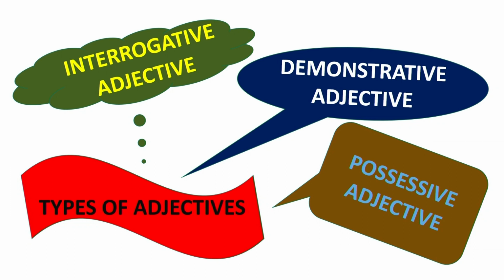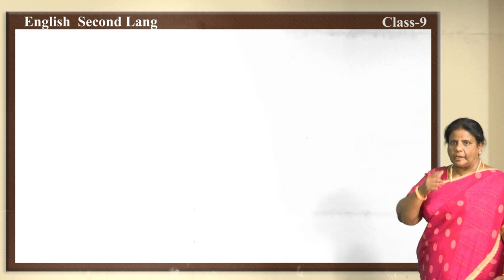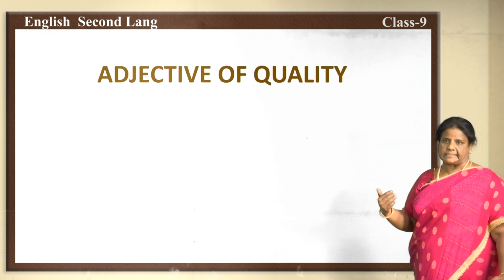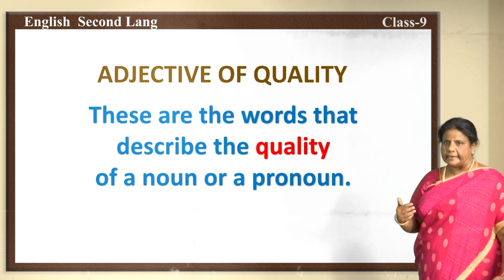So how many adjectives are there, children? Many adjectives are there. Among them, these are the 6 main adjectives. Note it down in the book, children. Have you written it down? Okay. Now let's move on to the next, that is adjective of quality. What is adjective of quality?